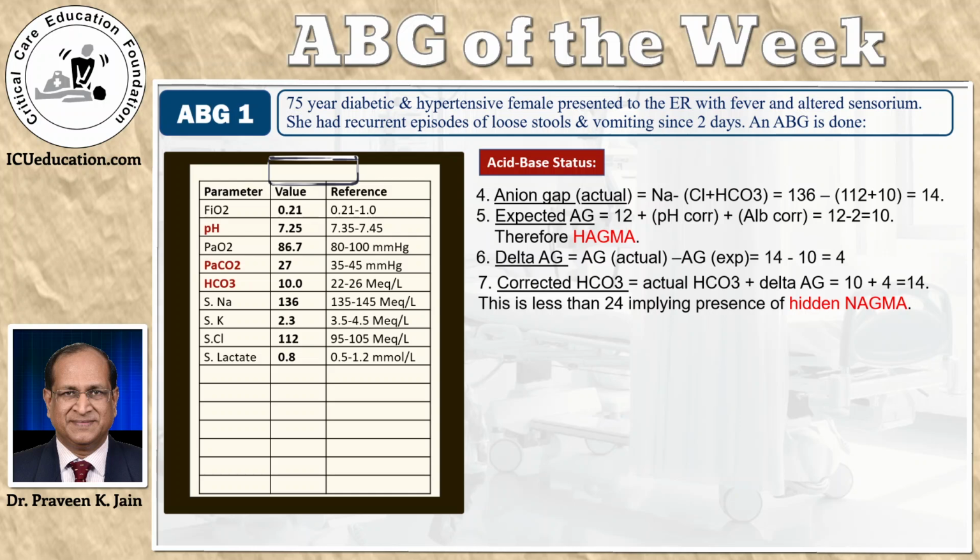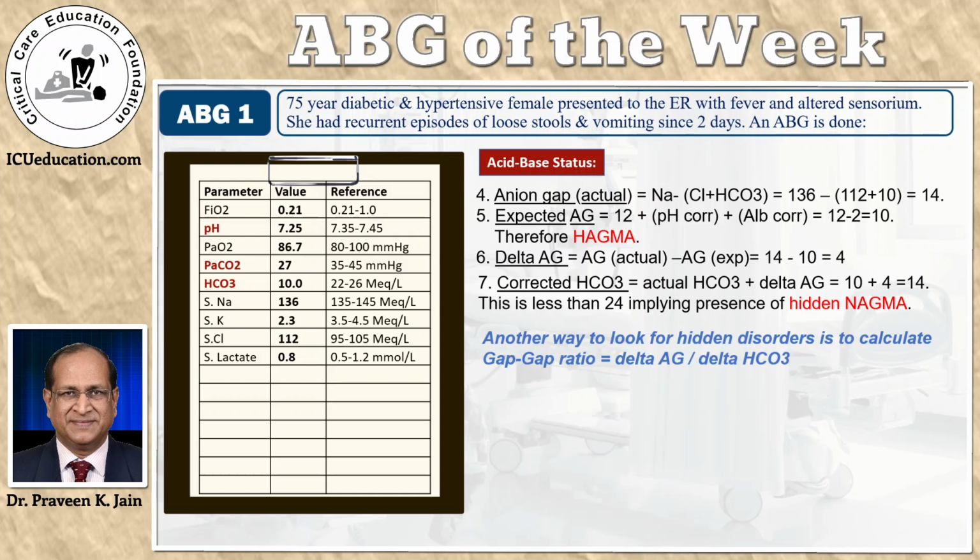If the corrected bicarbonate is 24 plus minus 2, there is no hidden disorder. But if it is less than 24, in this case actually less than 22, the implication is that there is a hidden normal anion gap metabolic acidosis. So what we realize is by using delta anion gap and corrected bicarbonate, we picked up a hidden disorder, namely normal anion gap metabolic acidosis.